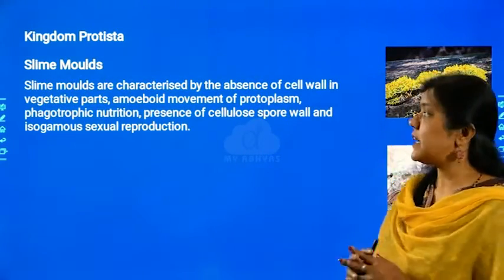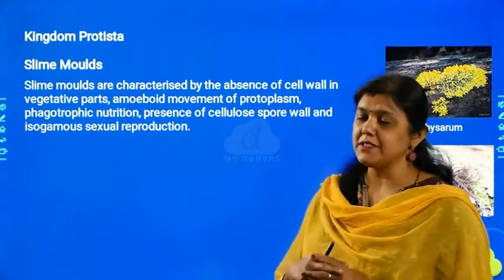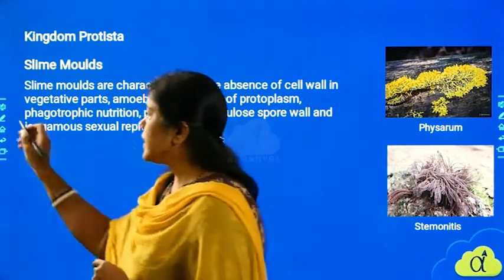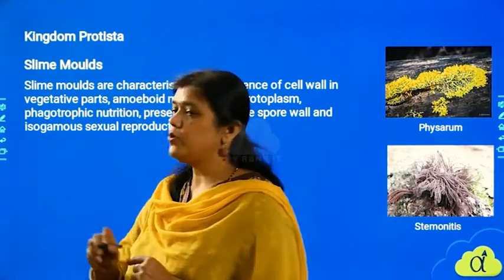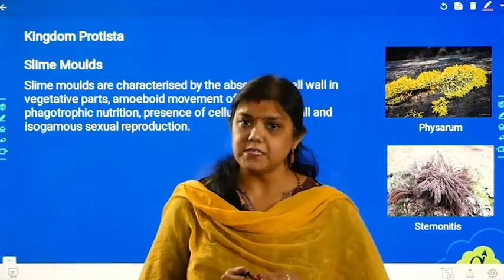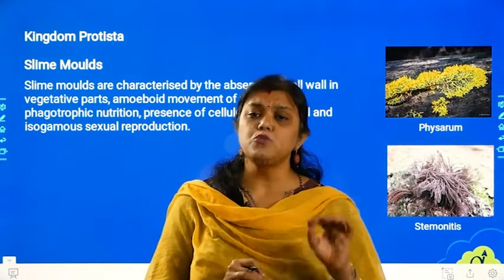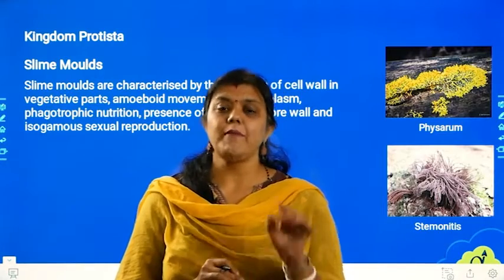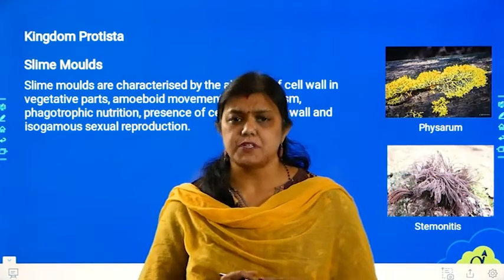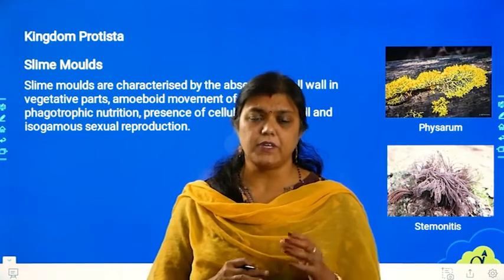Now, slime molds are characterized by the absence of cell wall in vegetative parts. Basically, kingdom Protista are known to have a cell wall present on their body. That means their body is covered by a cell wall. But slime molds do not have a cell wall, especially on the vegetative parts. Now you may ask, ma'am, what are these vegetative parts? Why are you specifying it over here?